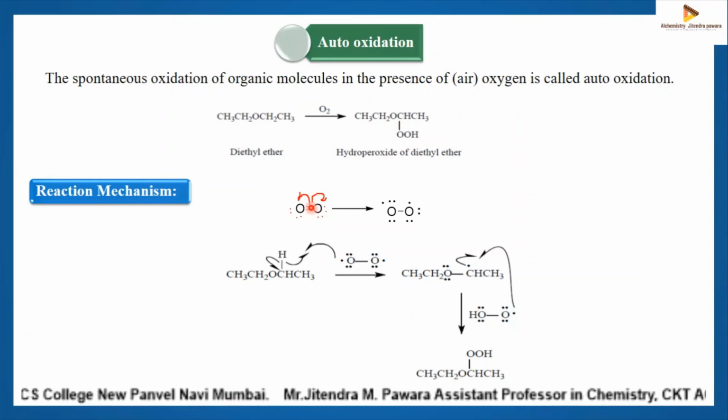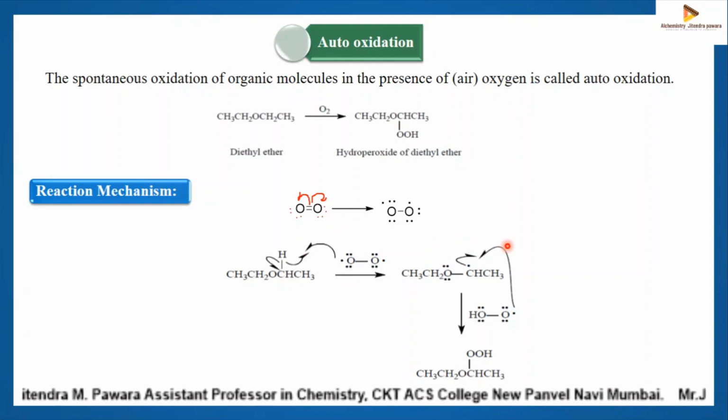In the reaction mechanism, the oxygen molecule breaks homolytically and you get oxygen radicals. Then in the next step, the oxygen radical abstracts hydrogen attached to the carbon. In the mechanism, auto-oxidation involves abstraction of hydrogen from the carbon bearing the ether oxygen by an oxygen molecule.